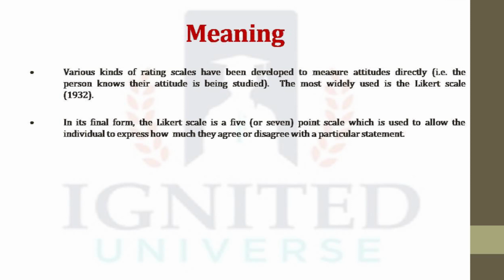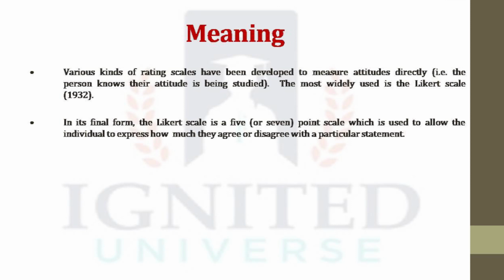This is also called a summated scale because the scores on individual items can be added together to produce a total score for the respondent. However, an assumption of Likert scale is that each of the items or statements measures some aspect of a single common factor, otherwise the scores on the items cannot legitimately be summed up.